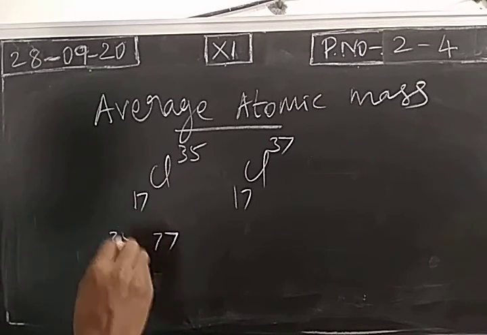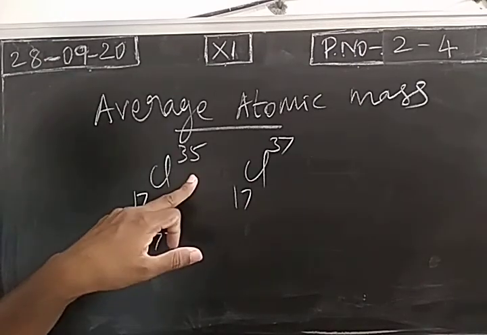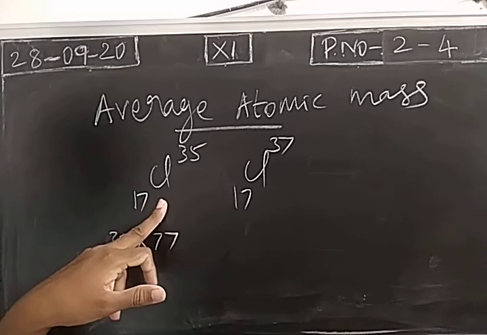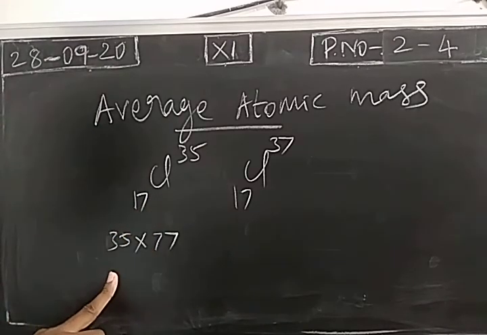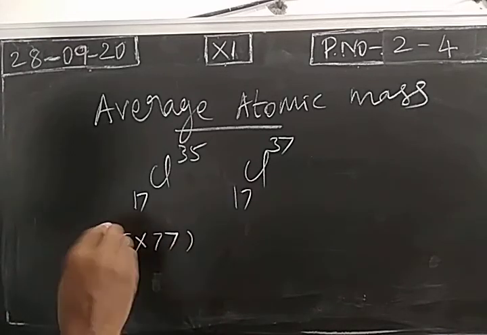So atomic mass 35, this is mass number, approximate atomic mass 35. This is the simplest way to find the atomic mass. Mass number can be used, not an exact value, an approximate value. So approximately atomic mass of chlorine 35 is 35 and its abundance is 77% out of 100.